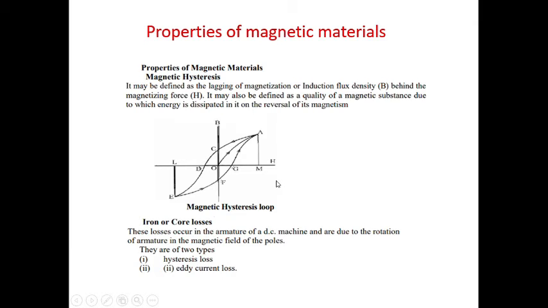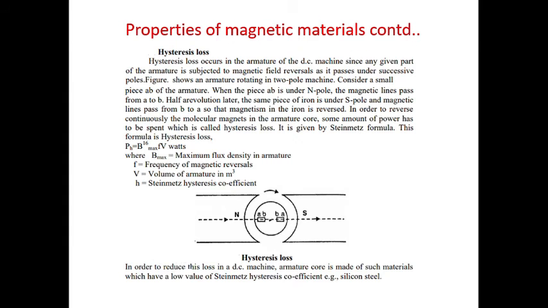Here we can see iron loss or core loss. These losses occur in the armature of the DC machine and are due to the rotation of the armature in the magnetic field of the poles. They are of two types. One is hysteresis loss and the other is eddy current loss. So we'll see hysteresis loss first.